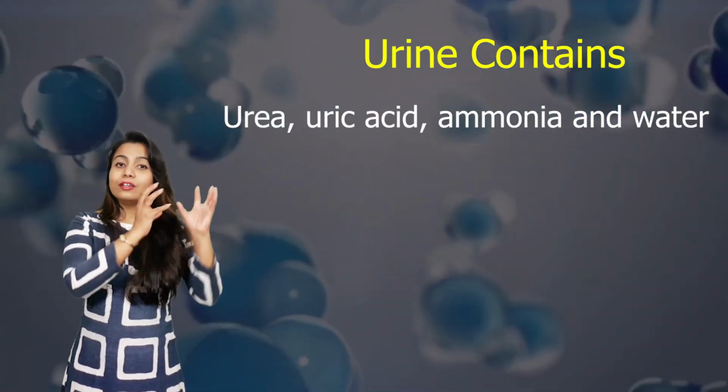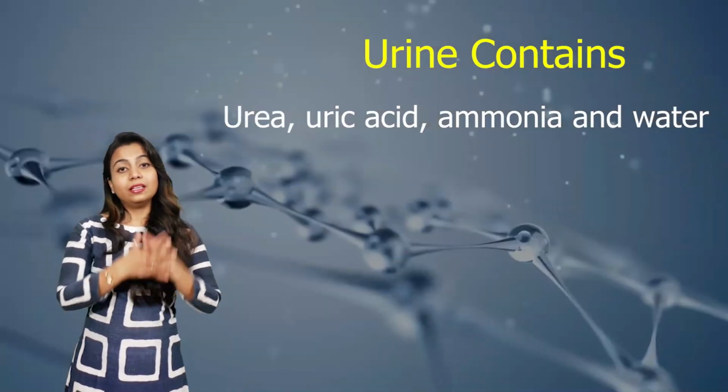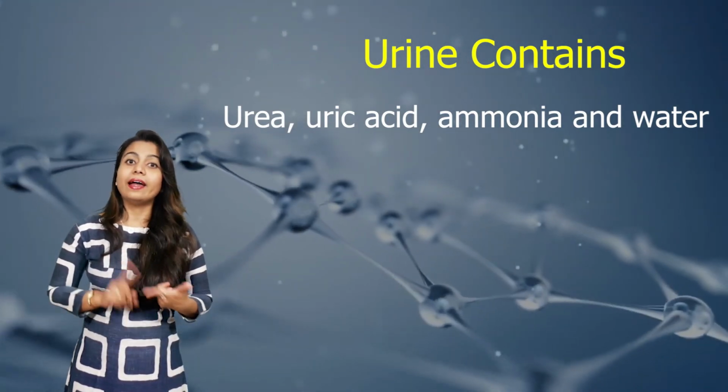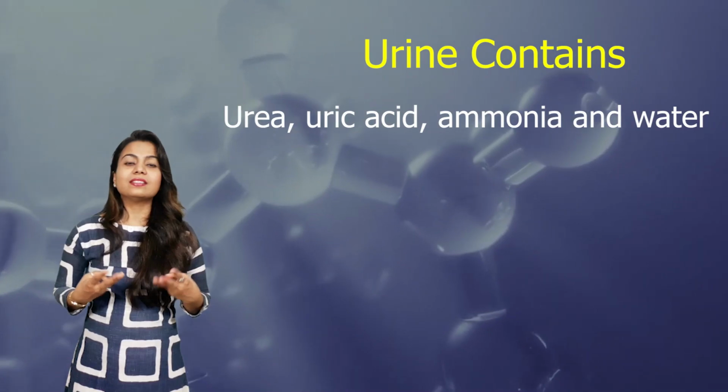Now this urine formed by the kidneys comprises urea, uric acid and ammonia. These 3 wastes are present in urine. So basically formation of urine takes place in the kidney itself. So kidney is the most important organ of the excretory system.